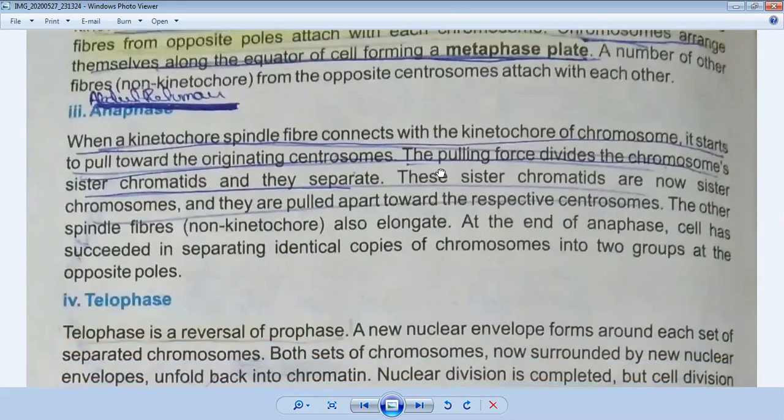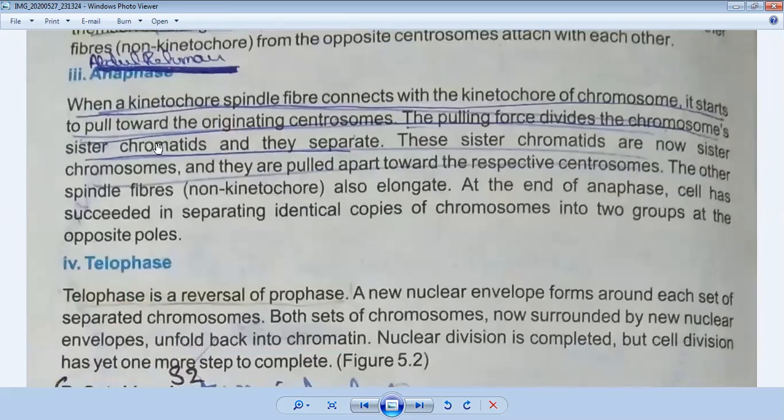Now come to the third stage, anaphase. The anaphase stage is very important because in this stage, spindle fibers separate the chromosomes and pull them towards the centrosome. So this is the actual stage in which mitosis is ultimately done and the chromosomes are completely separated.